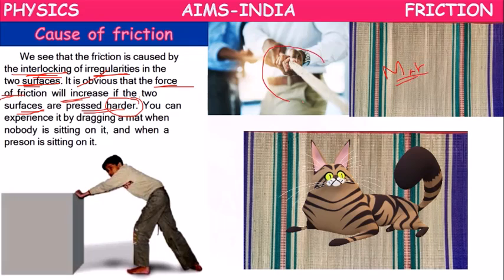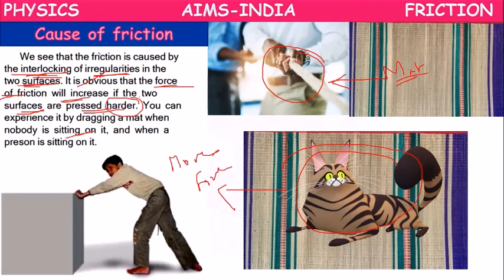If you want to pull the mat, it is somewhat easy. Whereas if somebody or a cat is sitting on the mat, you have to apply more force compared to the previous case.